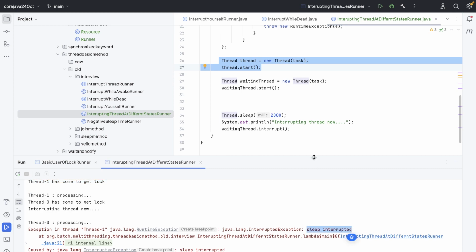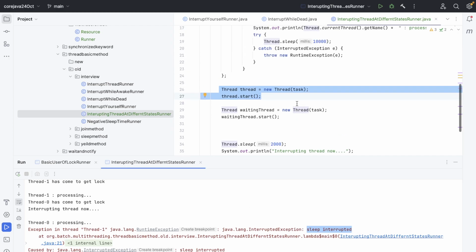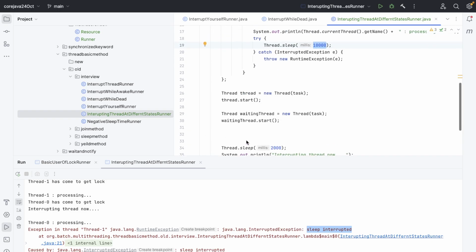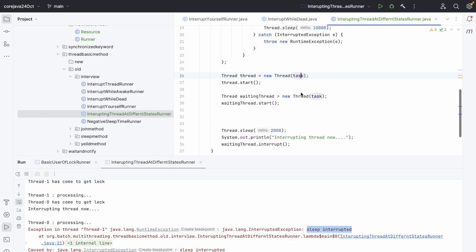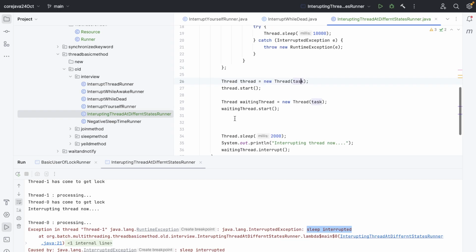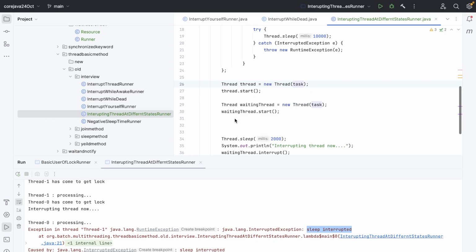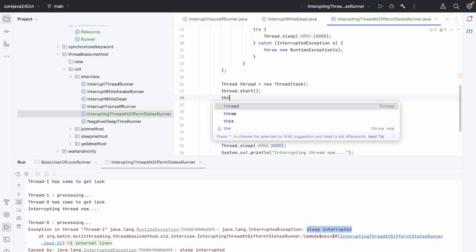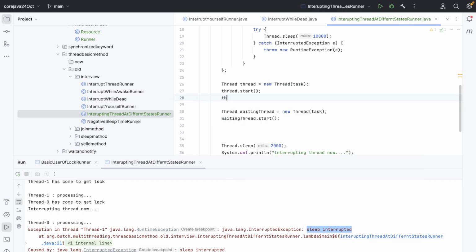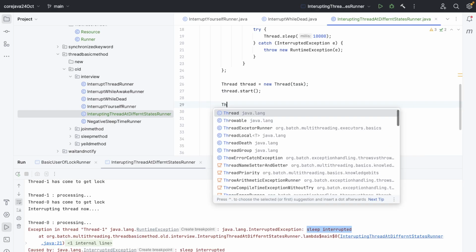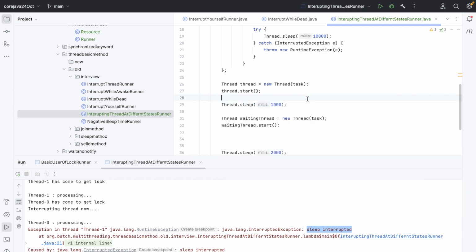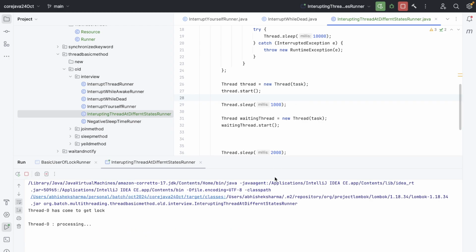Sleep interrupted. Who was sleeping? Okay, how do we get the time? There's no guarantee which thread will come first. Yes, thread 1, my bad. But I can make sure. I will wait for 2 seconds over here, at least 1 second. Thread.sleep of 1 second is way too high timing, right?